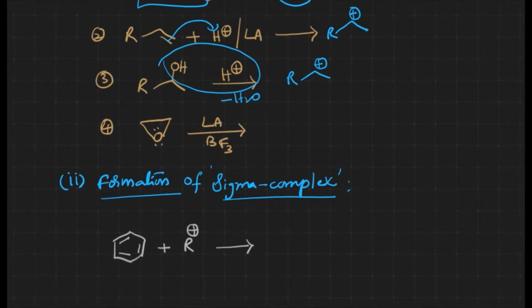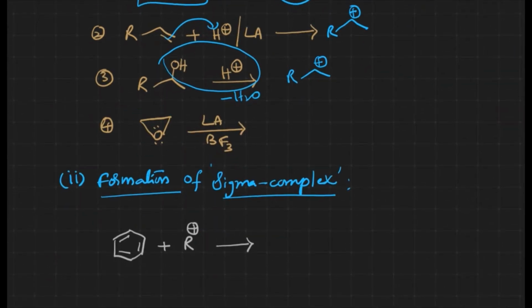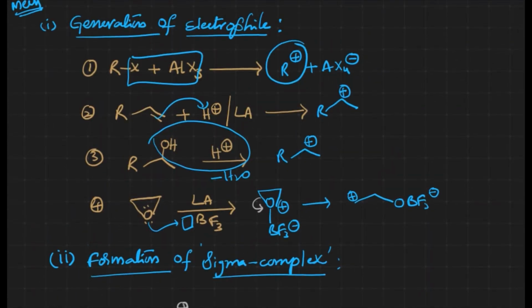At the same time, we have an epoxide over here with a Lewis acid. The Lewis acid accepts electrons from the oxygen. After accepting the electrons, oxygen gets the positive charge. Since this oxygen with the positive charge is unstable, bond breaking takes place. When bond breaking takes place, only two carbons are there, and here is where the carbocation generation takes place. In these ways, generation of the electrophile takes place.